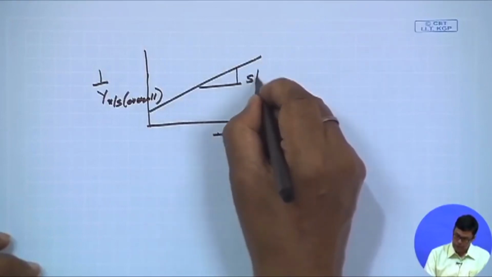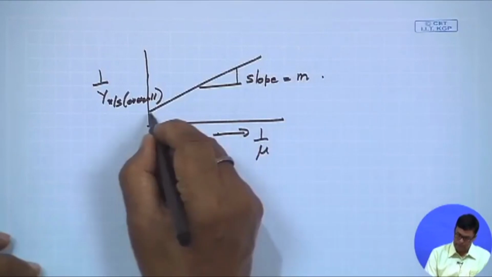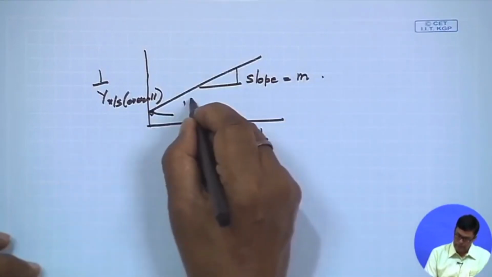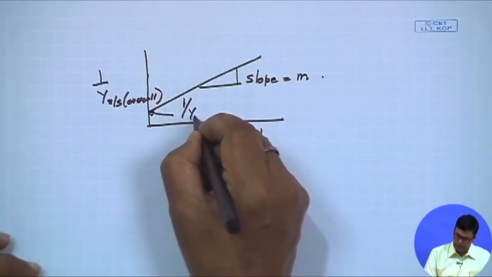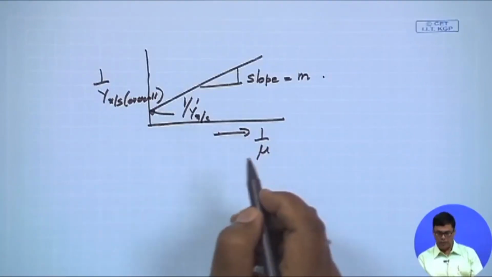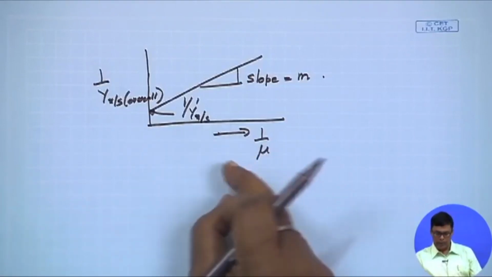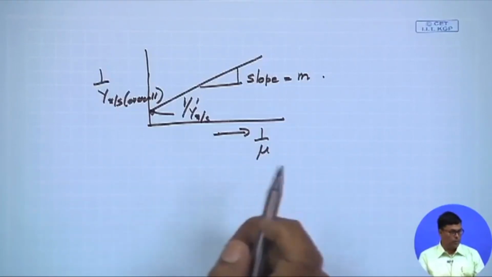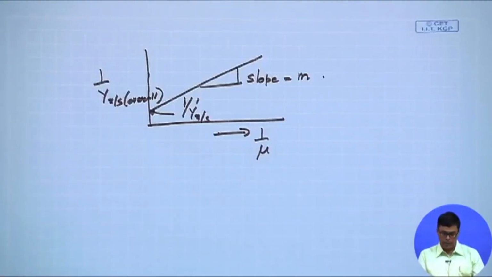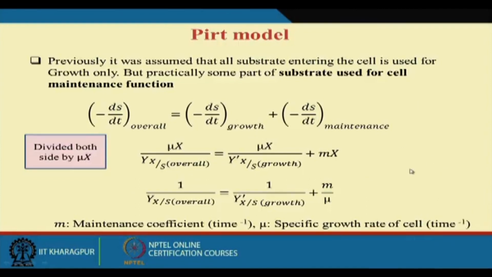The slope will give you the value of m, the maintenance coefficient, and the intercept will give you 1/Y'_X/S, the true growth yield coefficient. We can easily find this out for the cells. So this is how we can find the maintenance of the cells using these models.